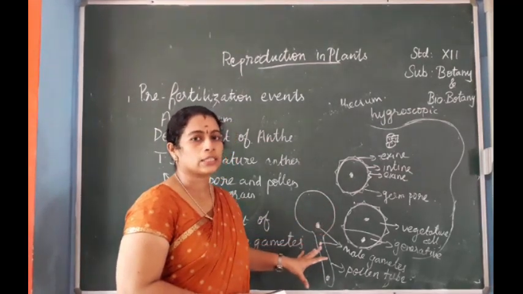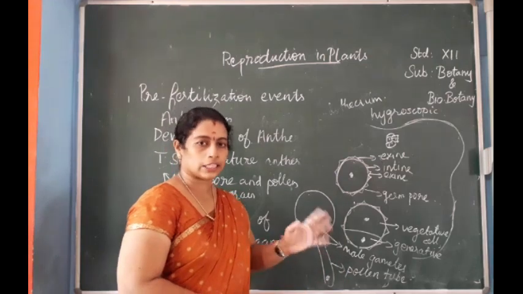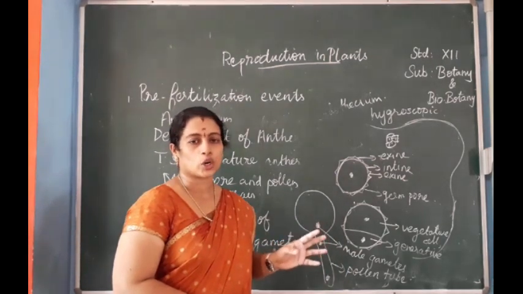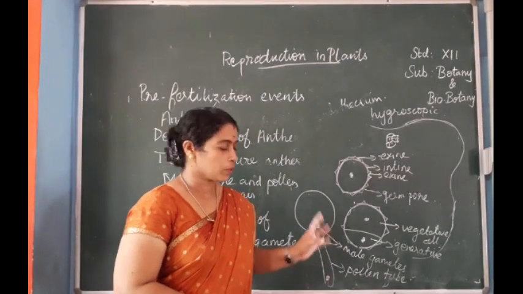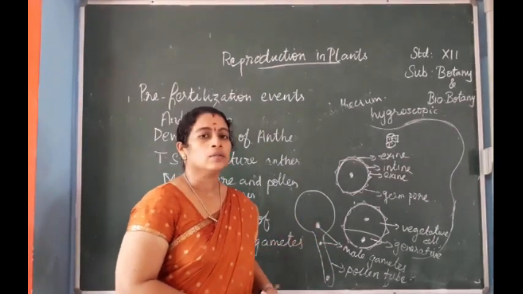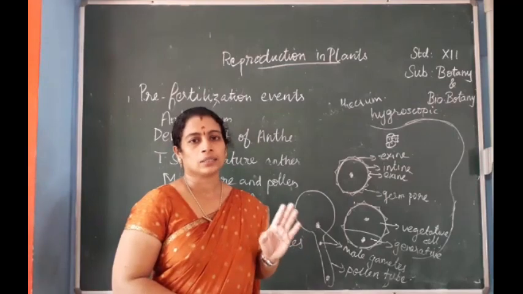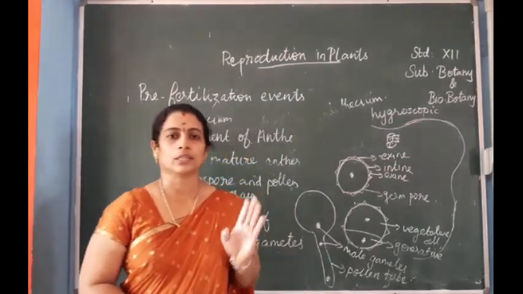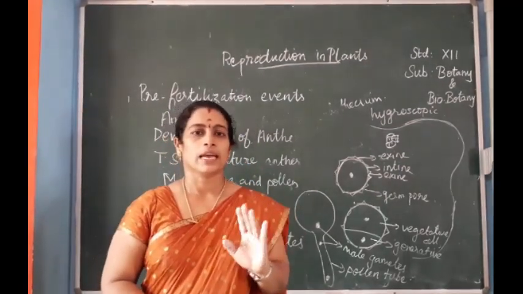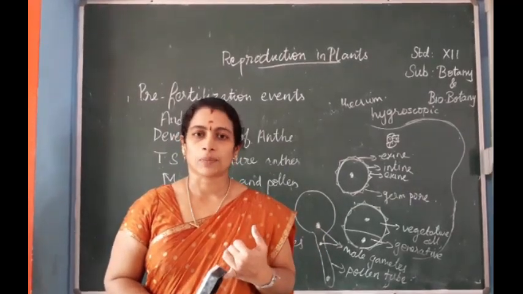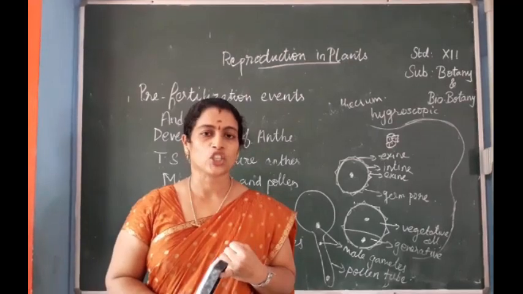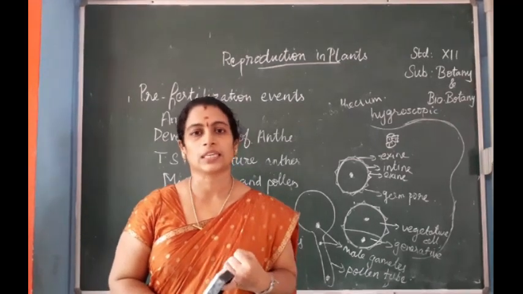It will take place in the stigma. When it reaches the stigma, it will start to germinate and form the pollen tube. So the male structure of the flower is completed. The male part of the flower has been completed. That is, once again, the male part is the stamens, the androecium. The stamen is represented as stamens.